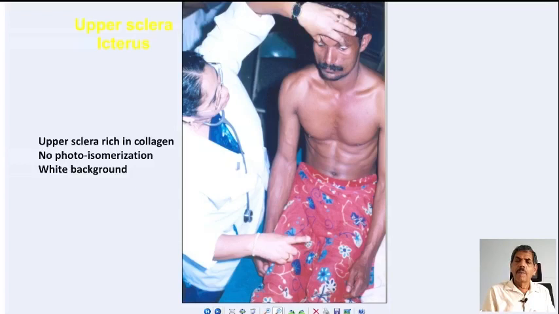Moreover, the upper sclera will always be covered by the upper eyelid, and therefore there will not be any risk of photoisomerization of that bilirubin into soluble bilirubin. Probably these are the reasons why you are able to see the jaundice in the upper sclera when compared to the lower sclera. Moreover, we can make use of the white background of the sclera to detect the color changes.